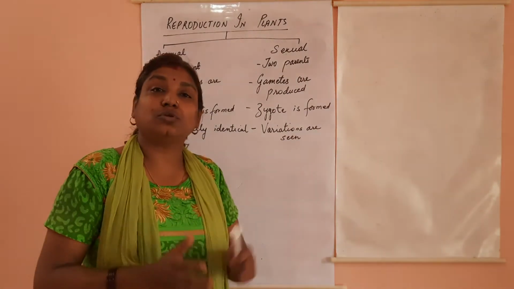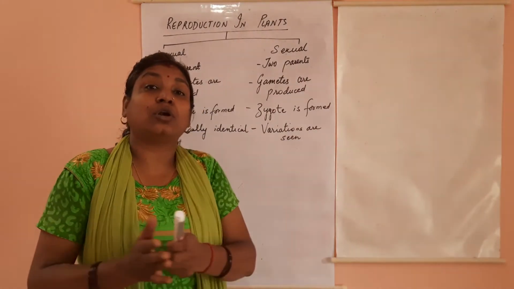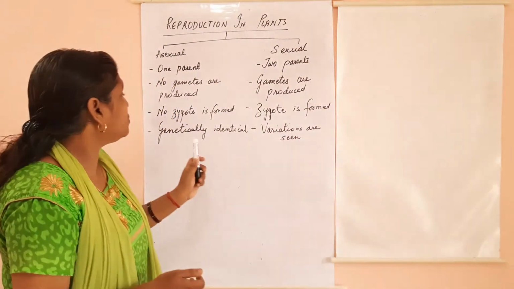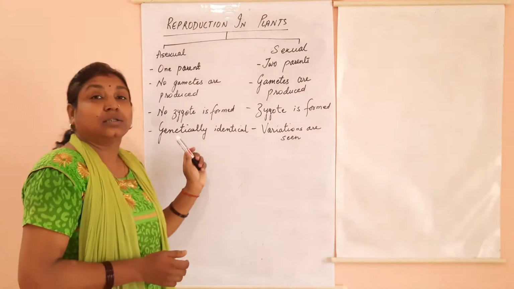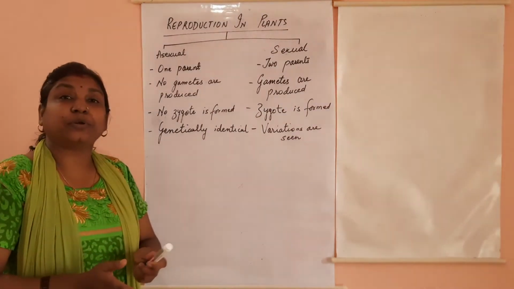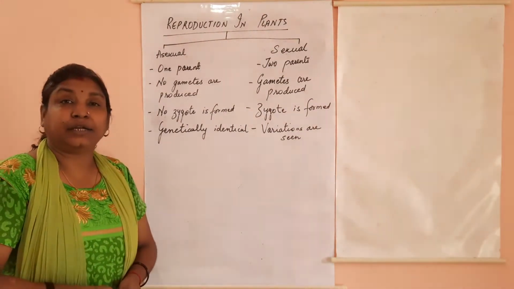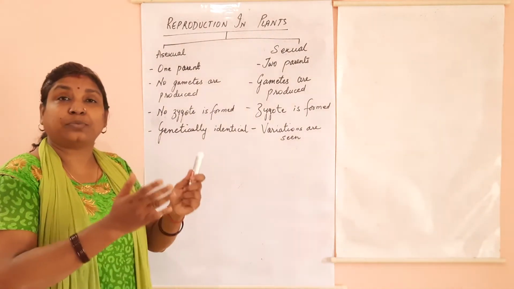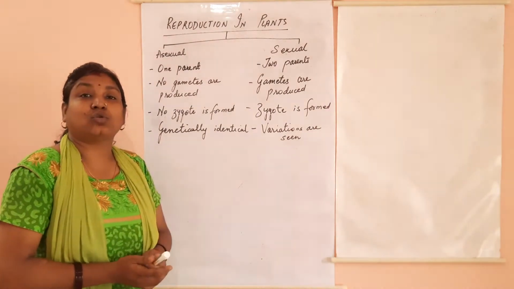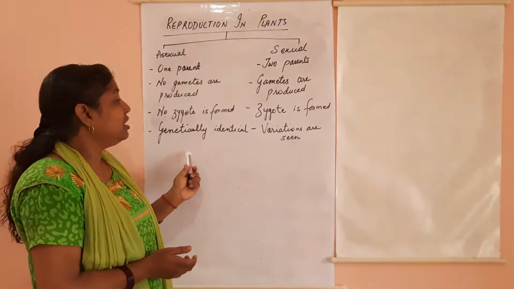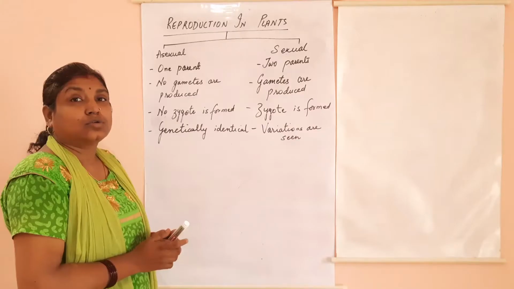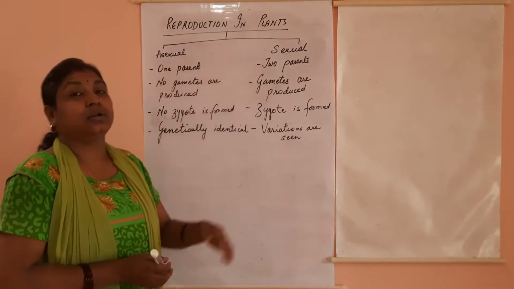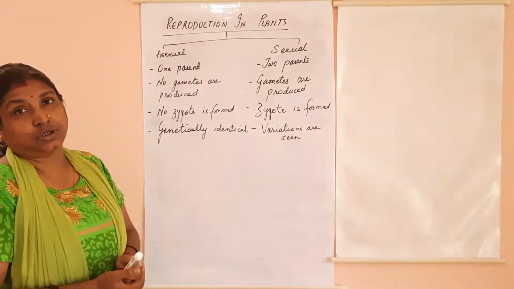Each one of us looks similar to our parents, but we are not exact copies of our parents. But in asexual reproduction, the new offspring produced is genetically identical. Genetically means even the genes are the same, so they share the same genes and chromosomes. So these are the major differences between sexual reproduction and asexual reproduction.